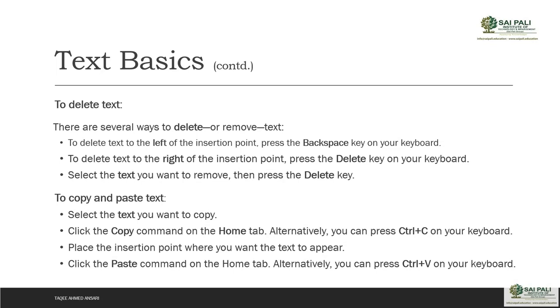Now when you copy something, it will go to the clipboard. Remember, when you copy some text or some word or some lines, it will be stored in your clipboard and it will remain there until you copy something else. If you copy something else, then it will remove that previous copy from your clipboard. Now it will remain in your clipboard. That means you can paste multiple times.